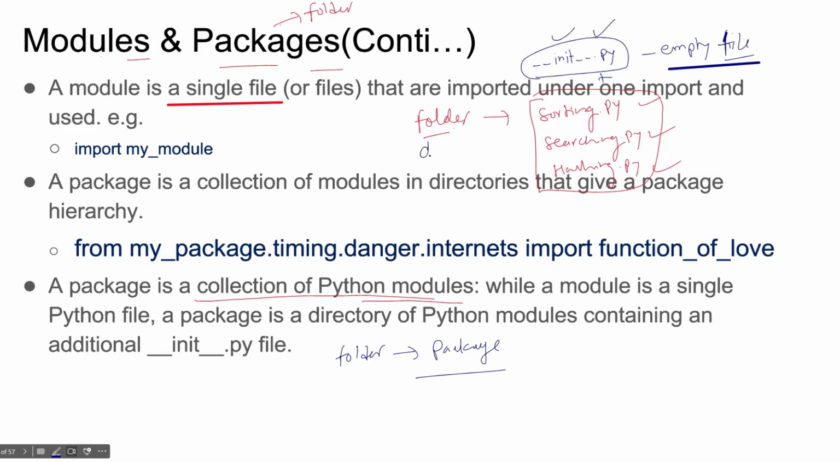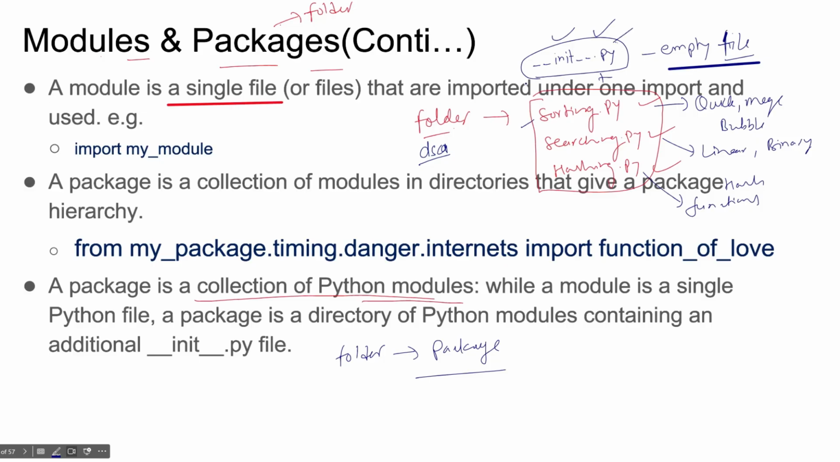Suppose your folder name is DSA, data structure and algorithms, and you have written sorting algorithms like quick sort, merge sort, or bubble sort. In searching you have written linear search code, binary search, and here you have written some hashing functions, hash functions. So the folder name is DSA, but we also should have this file.